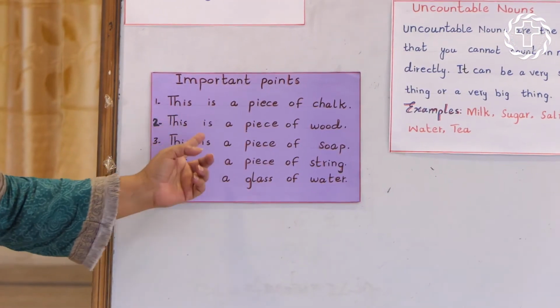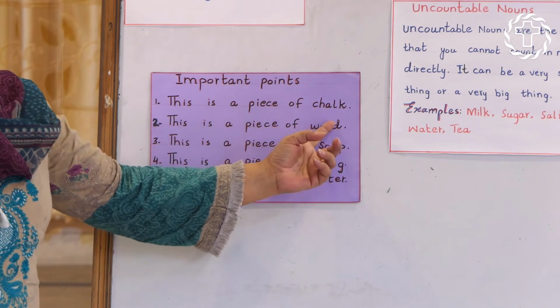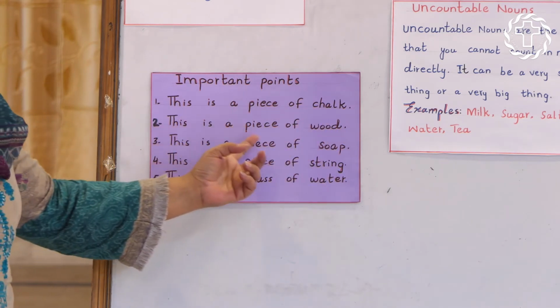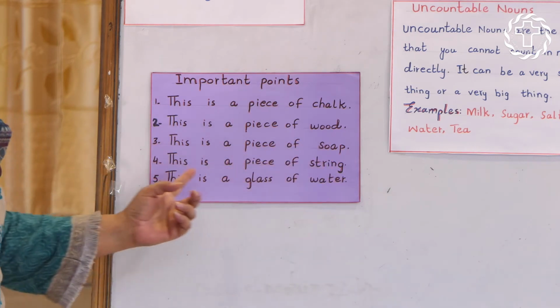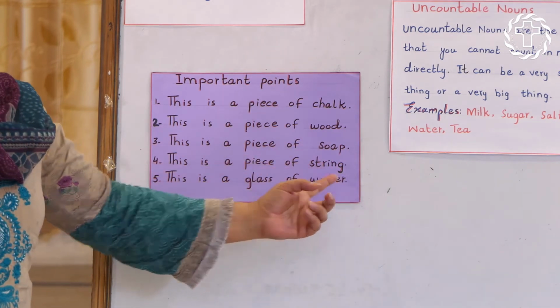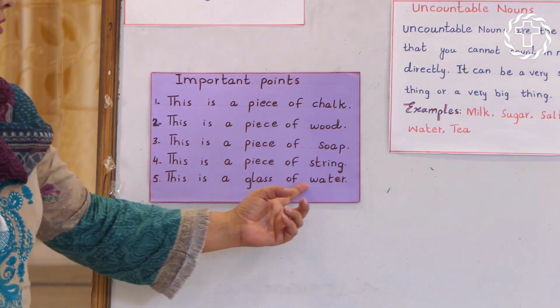Page number 11. This is a piece of chalk. This is a piece of wood. This is a piece of soap. This is a piece of string. This is a glass of water.